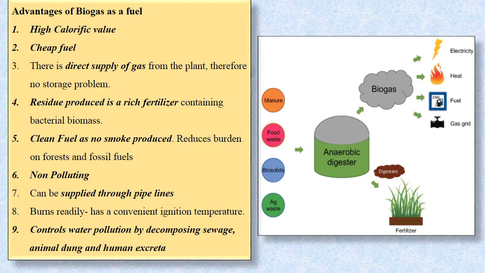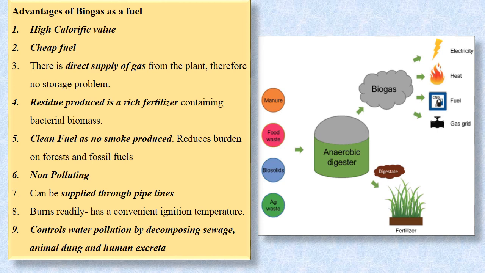It reduces the burden on the forest and the fossil fuel. People who depend more on fossil fuel or on the forest, that is wood used as a fuel, especially in the villages, if they use a gobar gas plant, then the burden on forest and fossil fuel will reduce. It is non-polluting, as we said, it's a clean fuel. It can be supplied through pipelines very easily.